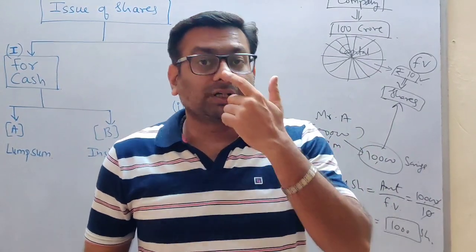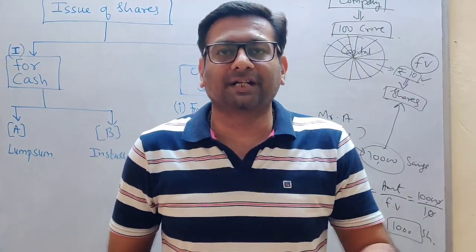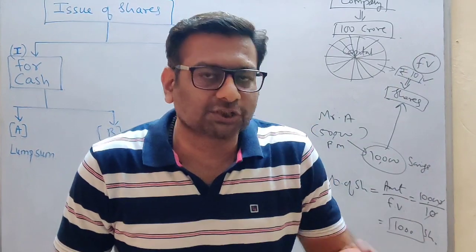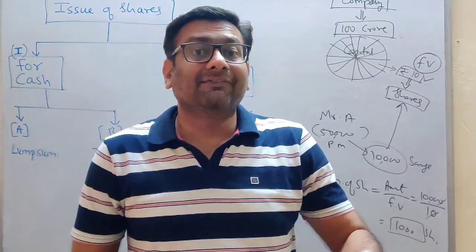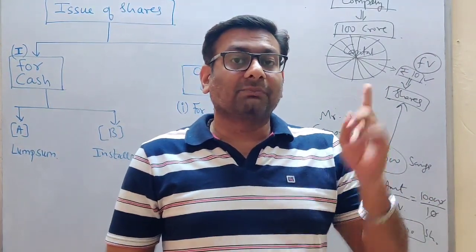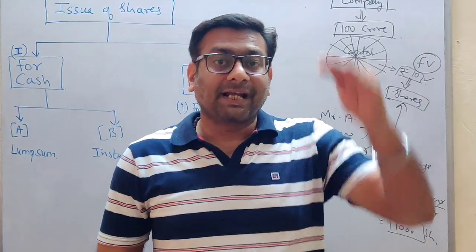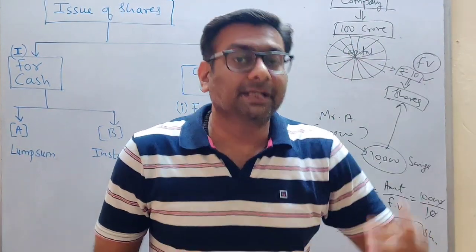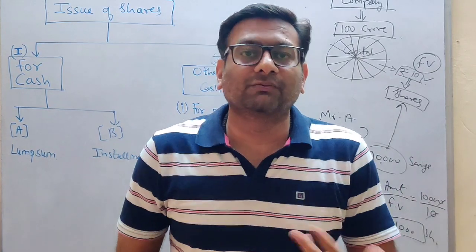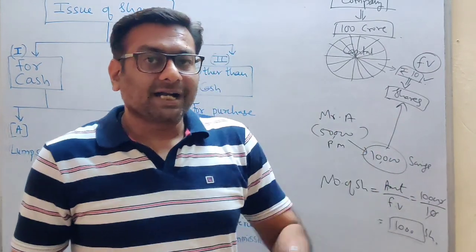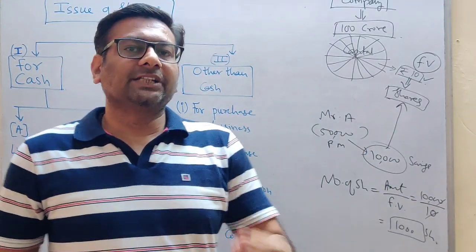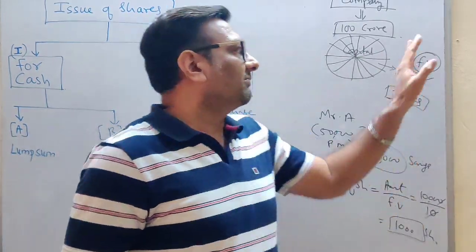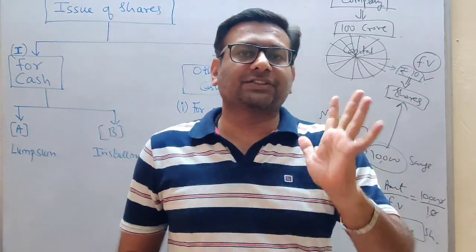You have already heard of the stock market, the share market. Every day the shares of companies are traded and the price keeps fluctuating depending upon the demand and supply of the shares. So the market value of the share changes on a daily basis, but the face value remains fixed.